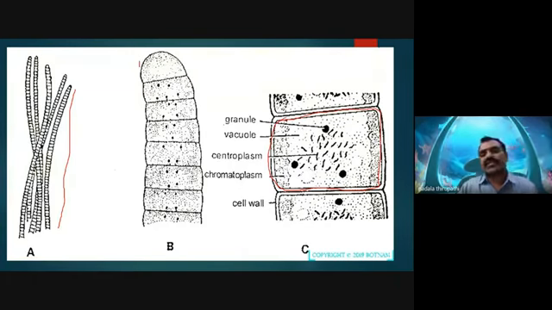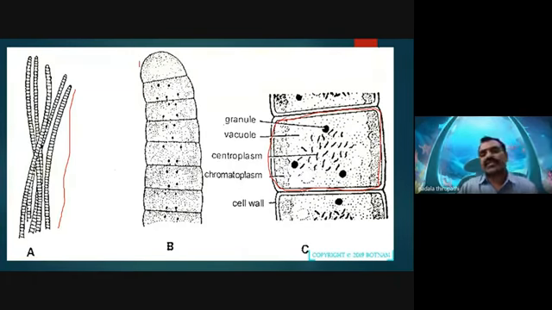The center part we can call the centroplasm, whereas in the peripheral part we observe the colored cytoplasm, which we call the chromatoplasm or chromoplasm. Chromo means color.